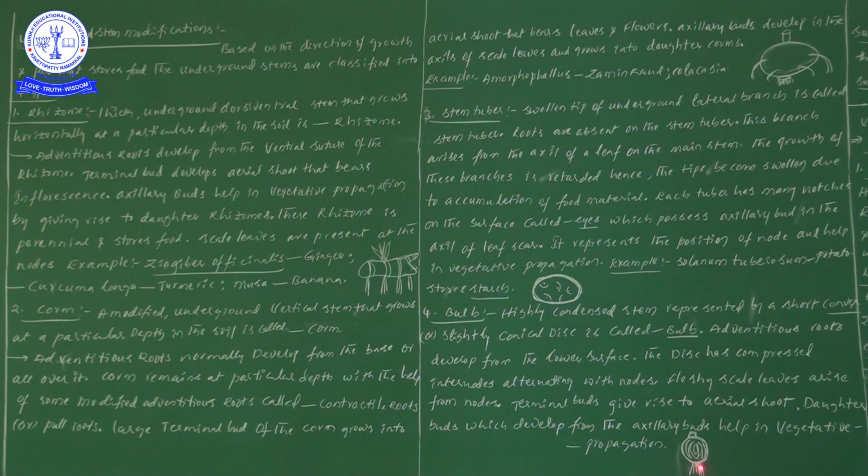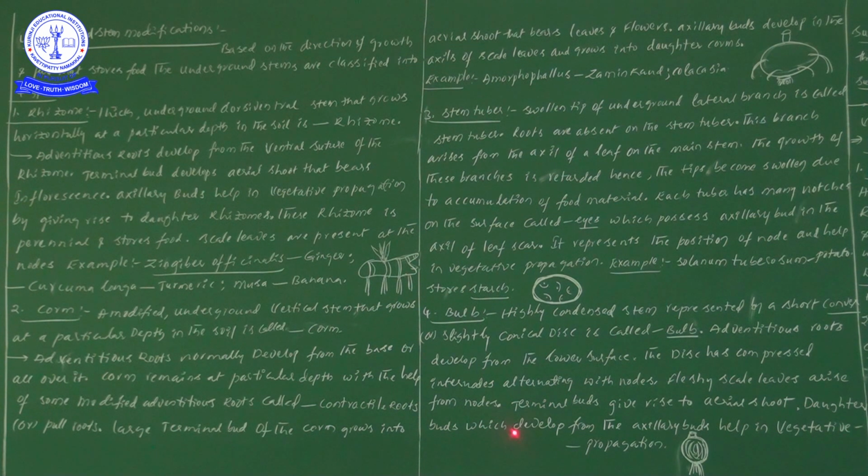Here the condensed stem is present, and on the condensed stem fleshy scale leaves are present. These scale leaves arise from the nodes. The terminal buds give rise to the aerial shoot, so they are involved in the formation of the aerial shoot system.